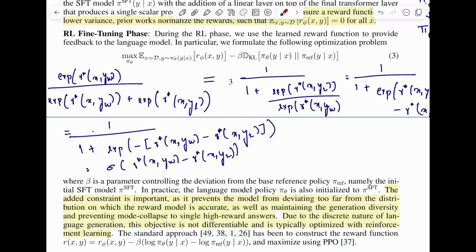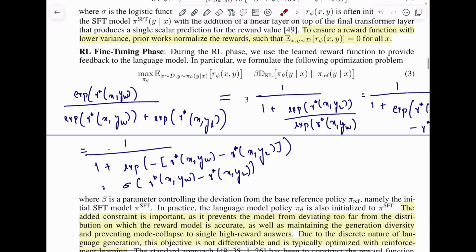These two are probability distributions: pi theta is a probability distribution over the next word given the past words that we have seen, and similarly pi ref is also a probability distribution. To take the difference of probability distributions, we usually use KL divergence. That's what they have done.